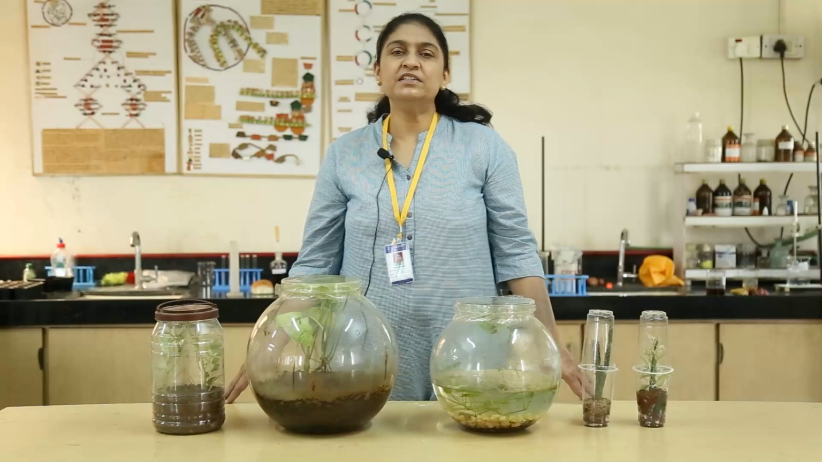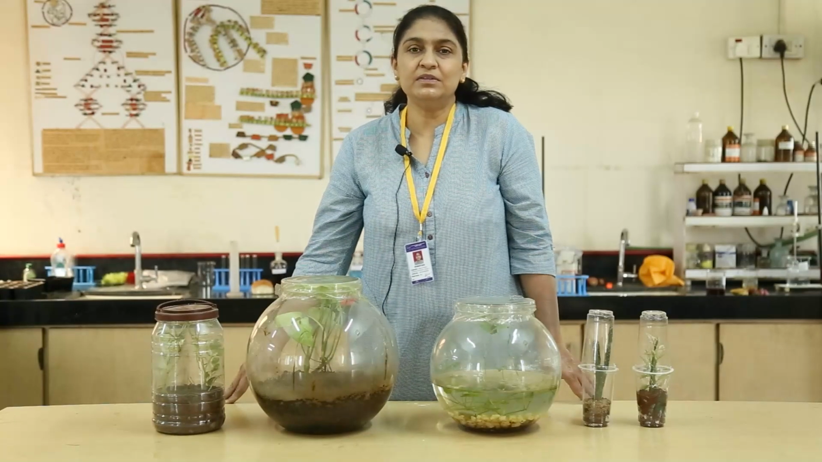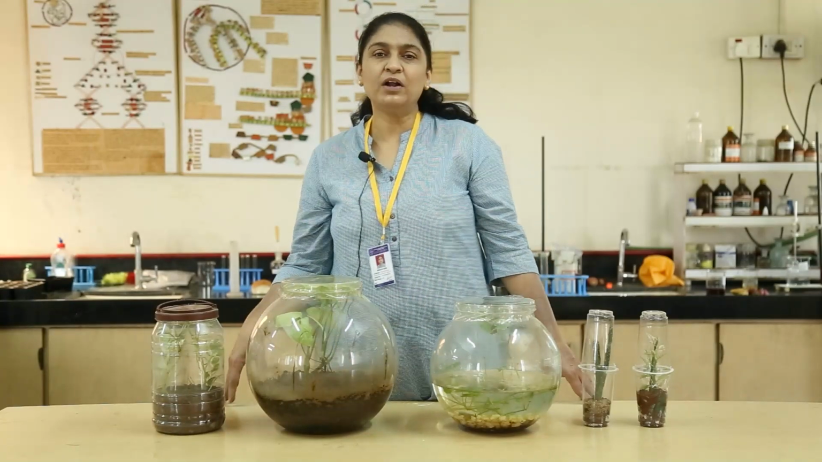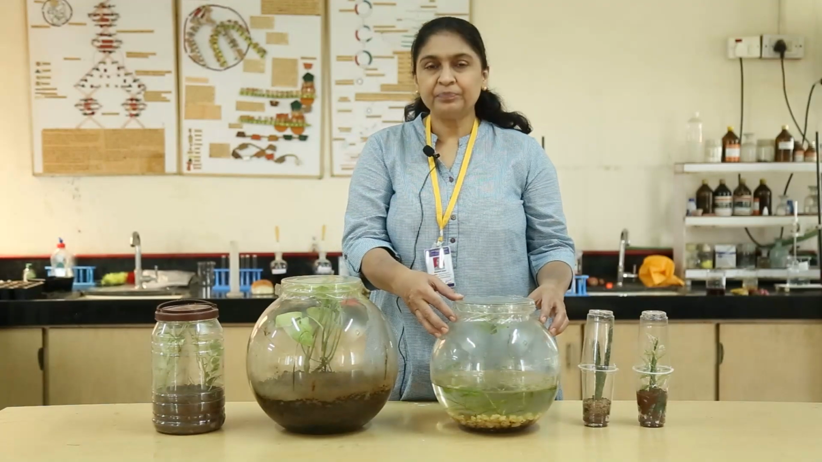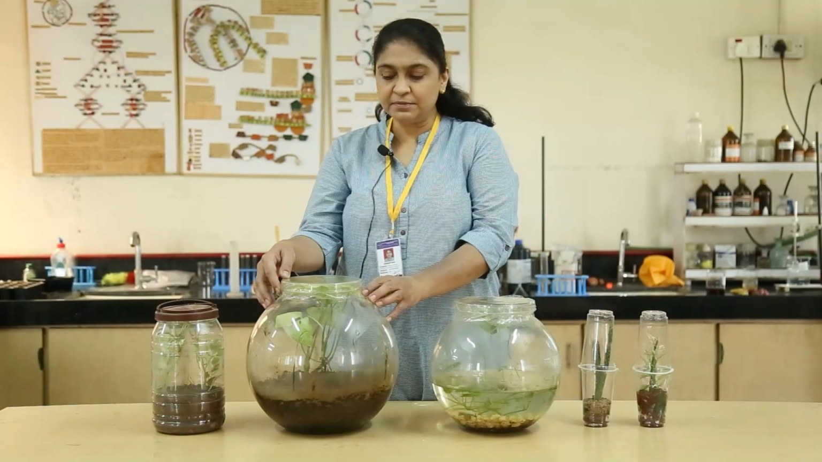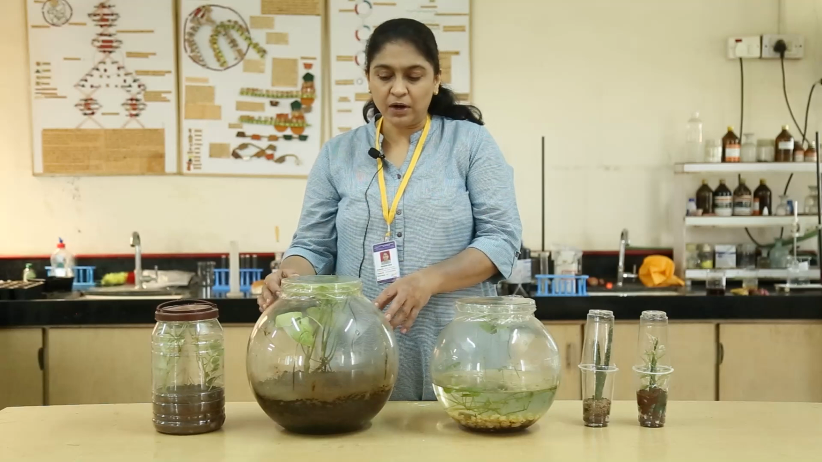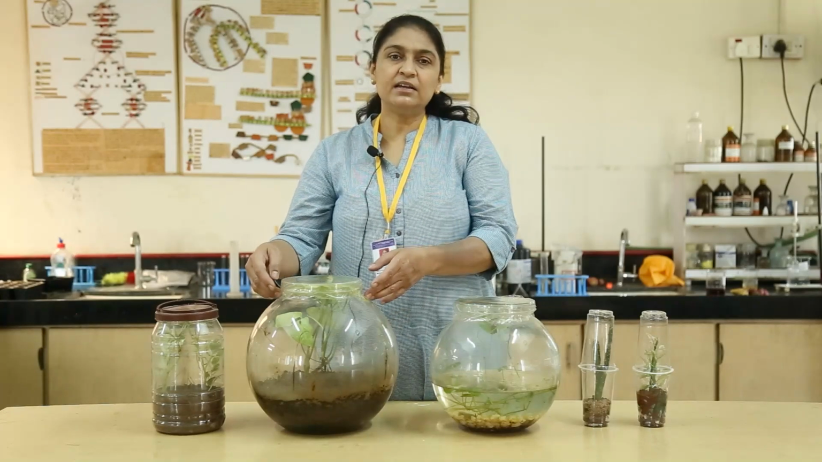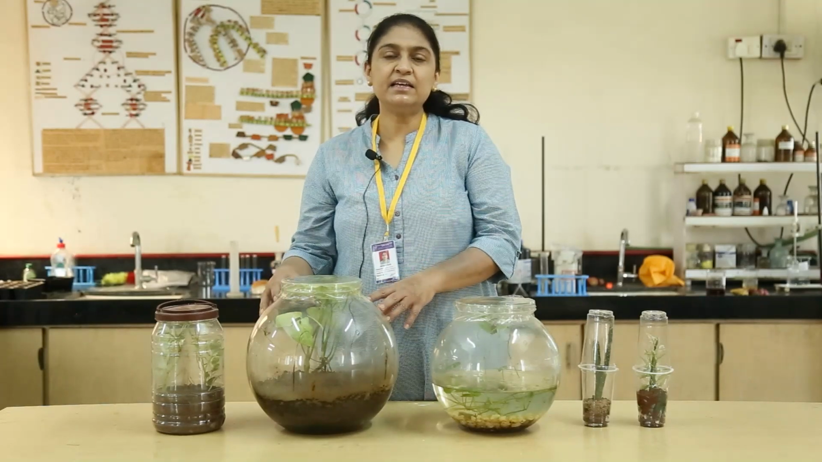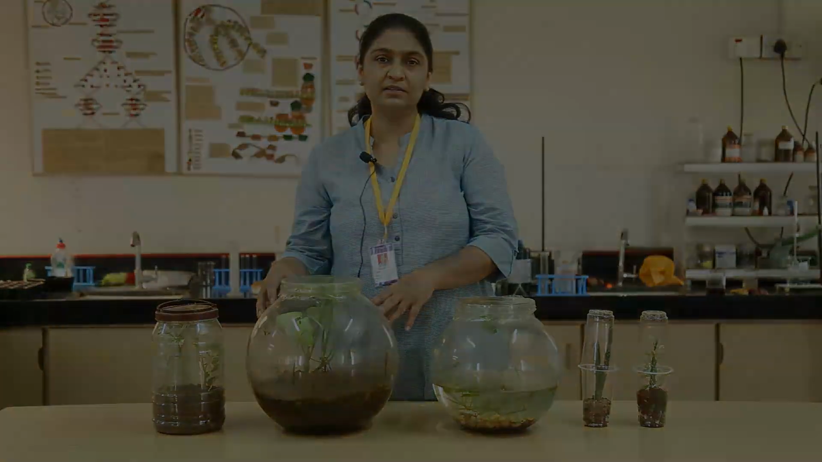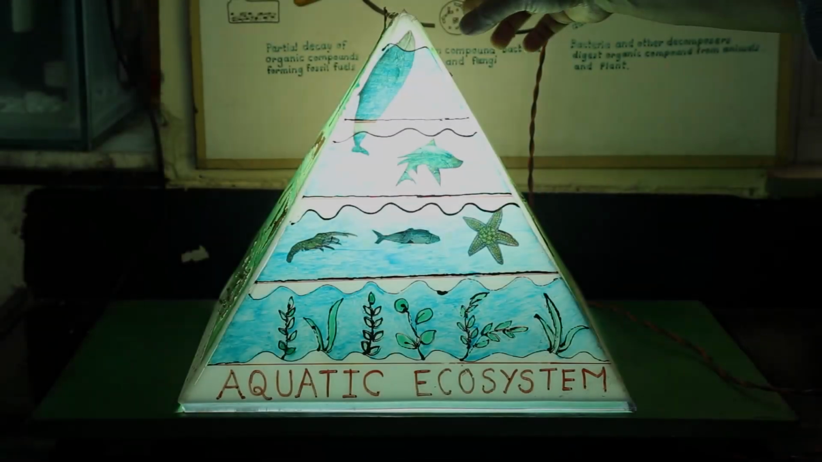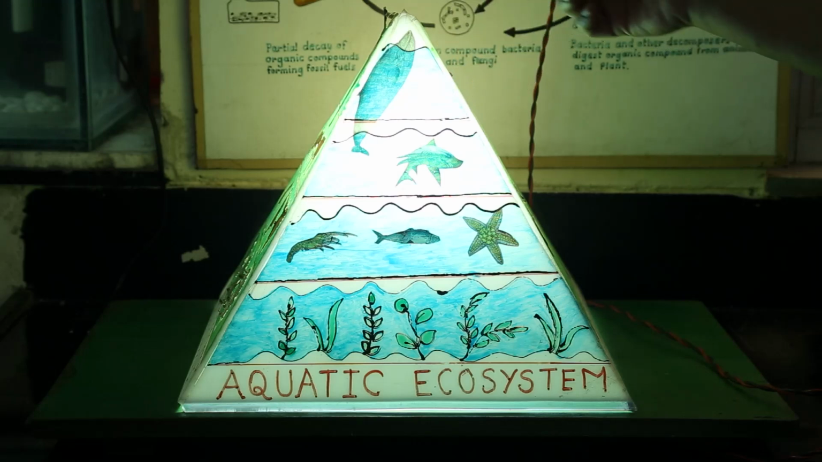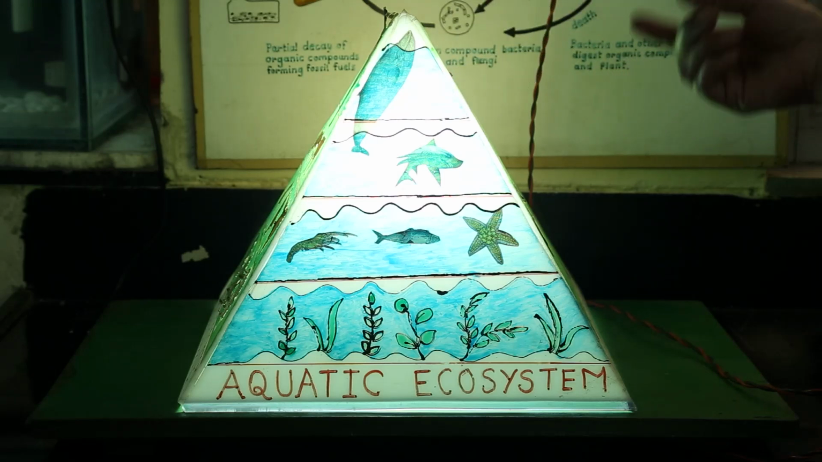To help students visualize what is an ecosystem, here we have models of ecosystem. This is aquatic ecosystem, this is terrestrial ecosystem. These are very unique models. These models are closed self-sustaining systems just like our earth. This is a pyramid of ecosystem. We can see food chains in different ecosystems.